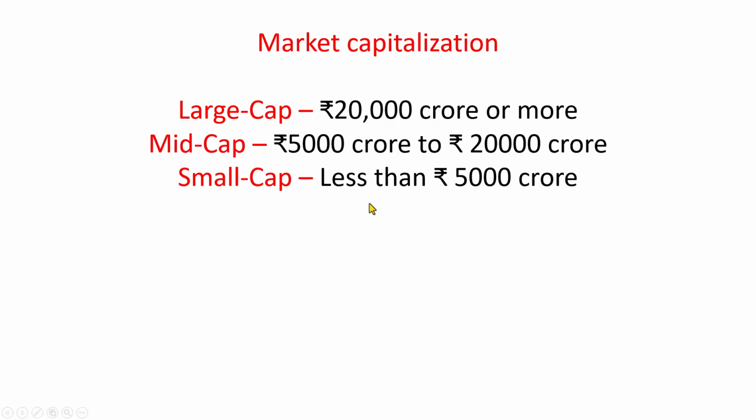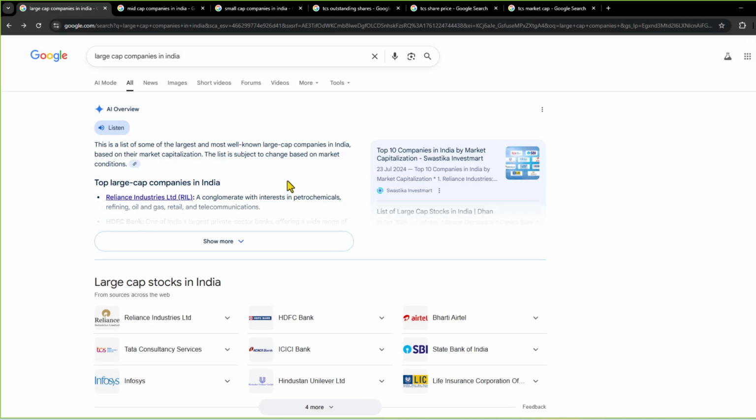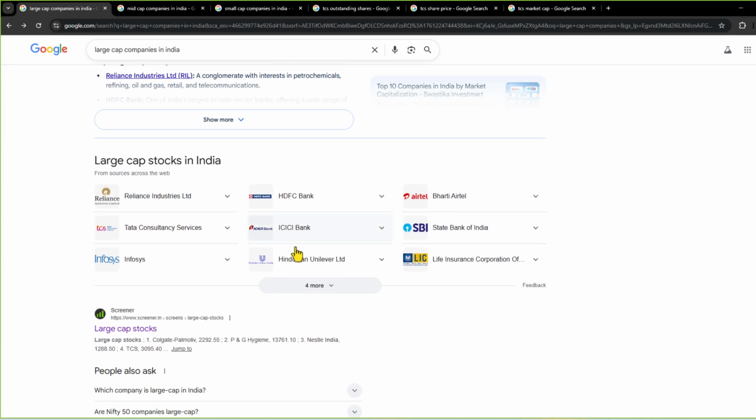Now let me go to my desktop and show you a few things regarding market capitalization. If you go to Google and search for large cap companies in India, then you will get a result like this.